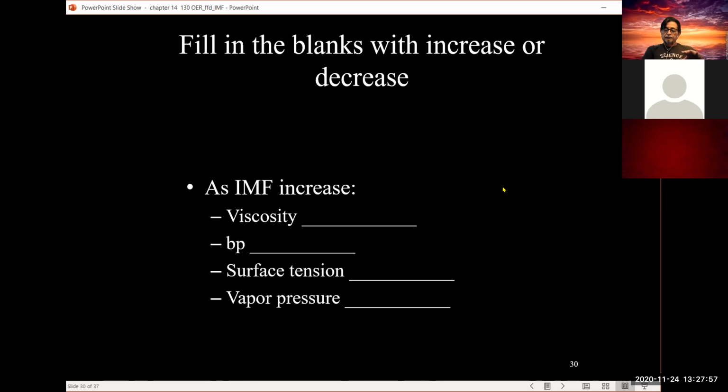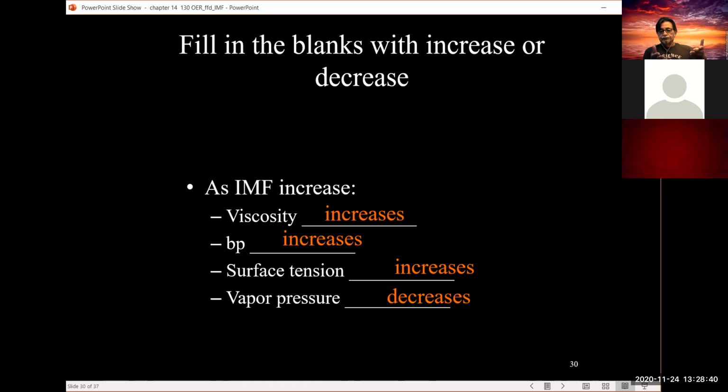And so this kind of summarizes it. As IMF interactions increase, the viscosity increases, because the molecules are held onto each other much greater. The boiling point increases for the same reasoning. Surface tension increases, same reasoning. However, the vapor pressure is much less because the molecules are holding on to each other much greater, so less of them are allowed to go into the vapor phase.